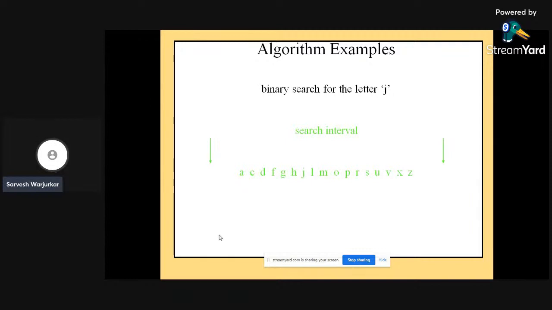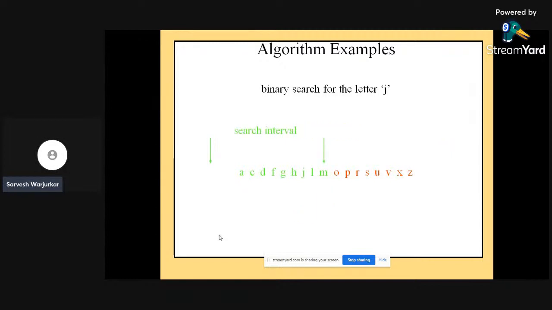Look, binary search from the given list of elements, from the given array, I can say. If we are going to search it for the letter J, how is it possible? The binary search algorithm says that from the given list of elements, you have to first choose the center element. You have to divide the whole list of elements, the complete array, into two different parts by simply looking at the center element.